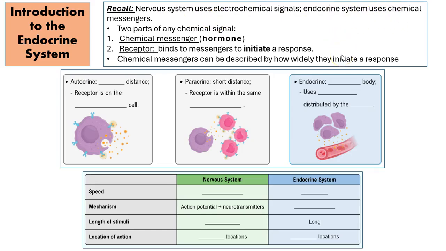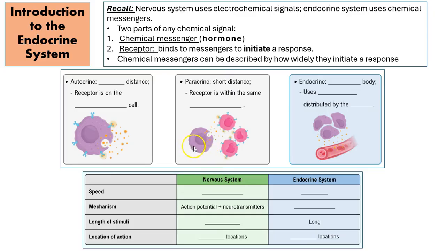Now, there's two parts of any chemical message, and that's going to be the chemical message itself, which for us is the hormone, and then the receptor, which is going to bind to messengers to initiate some type of response in the cell. Now, what is the chemical messenger? It's literally just a molecule that's going to travel from one place to another in the body to carry a message, which we call a hormone. Okay, so when we're thinking of the endocrine system, that's going to be more of a whole body movement versus just dealing with the nervous system. So again, we're talking about hormones. We are going to be talking about the endocrine system.